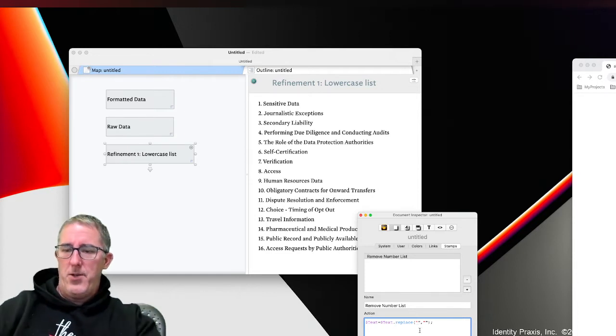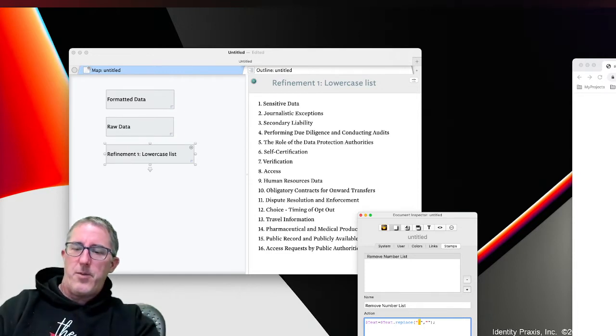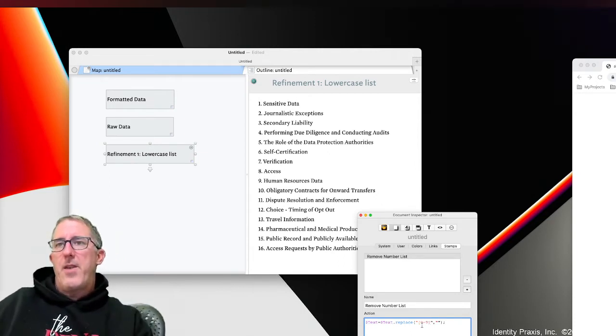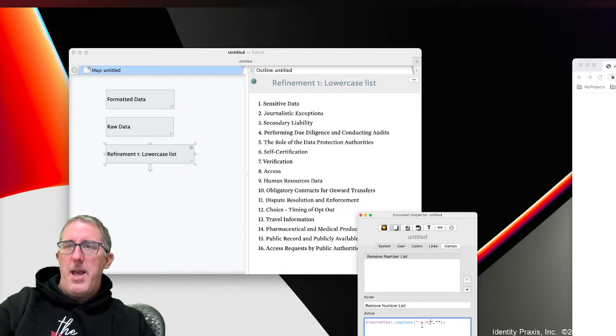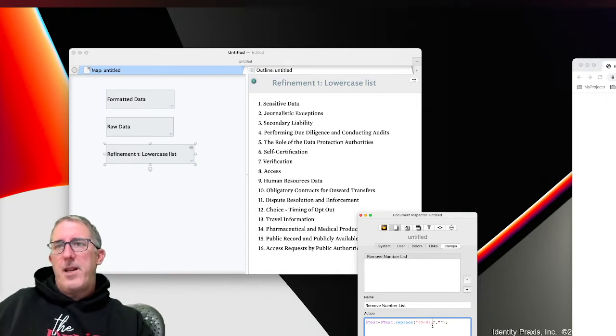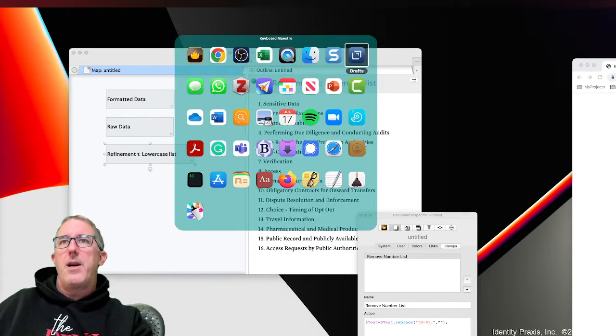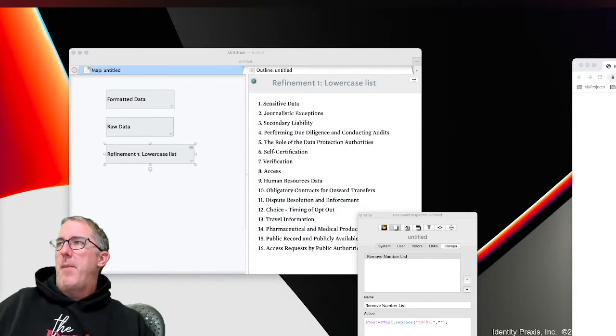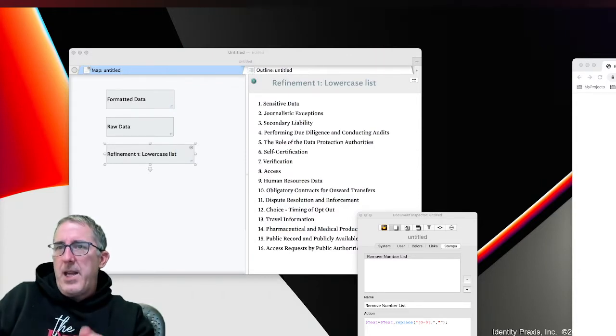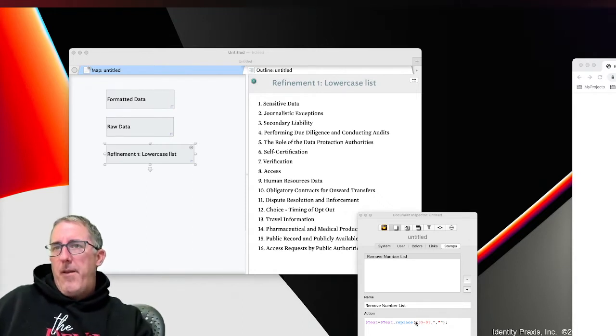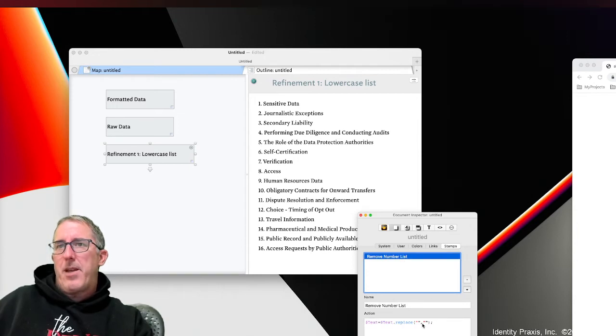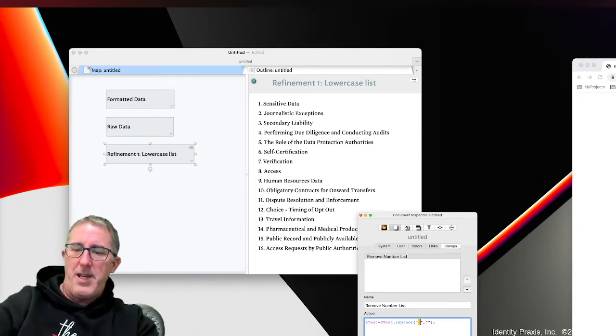So let's go ahead and do that. Using regular expression, we're going to use a character class called 0 through 9, so the character class of any number followed by a period. Now, the period is actually a unique capability within regular expression. It's a wildcard that looks for any character except a line break. So in regular expression, the period actually means something, that wildcard. So let's go ahead and type that. I didn't hit enter, so it actually got erased. So we'll go ahead and do this now.